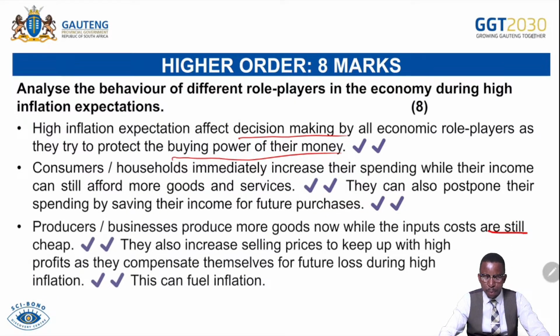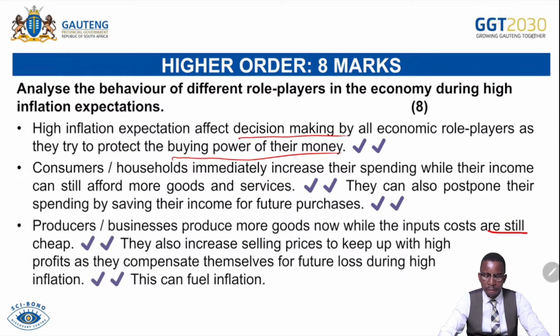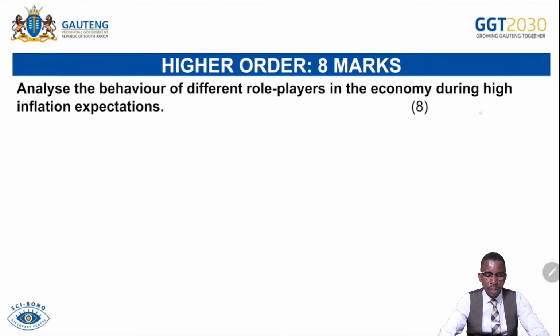Producers or businesses produce more goods and services now while their input costs are still cheap. They also increase selling prices to keep up with high profit as they compensate themselves for future losses during high inflation. This can fuel the inflation. We'll continue.